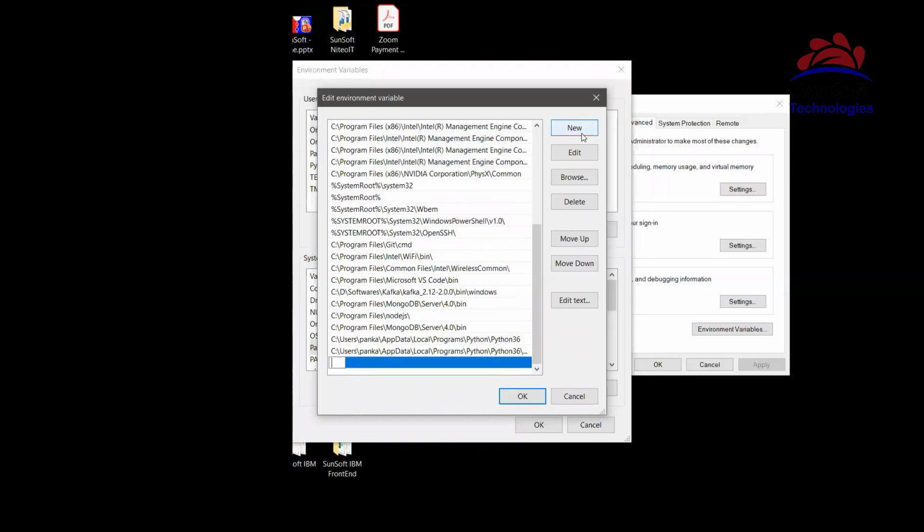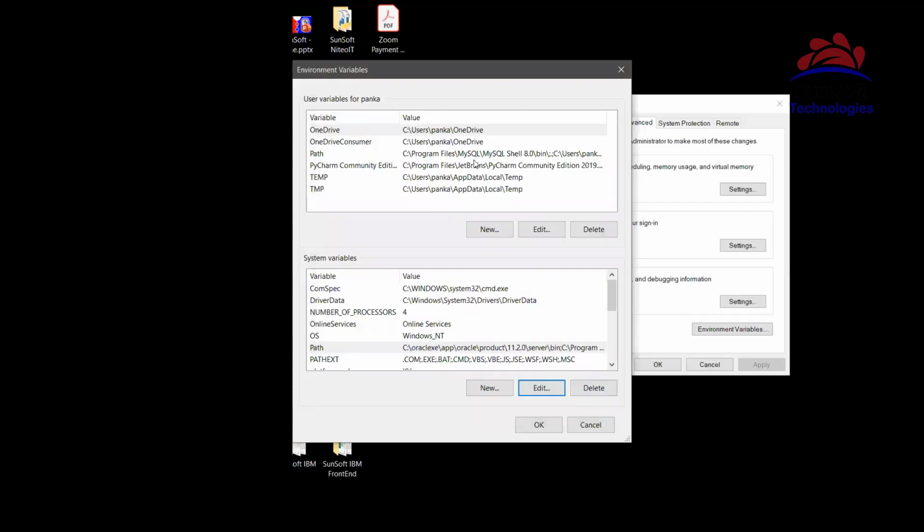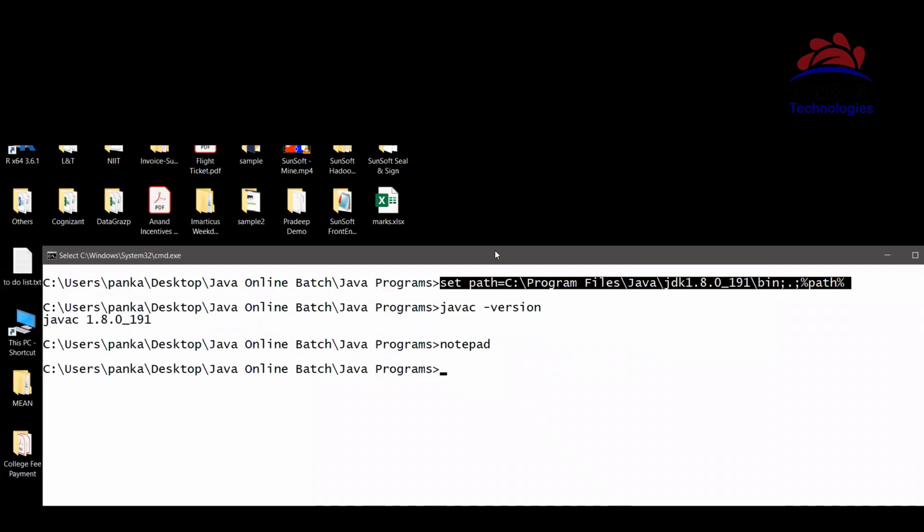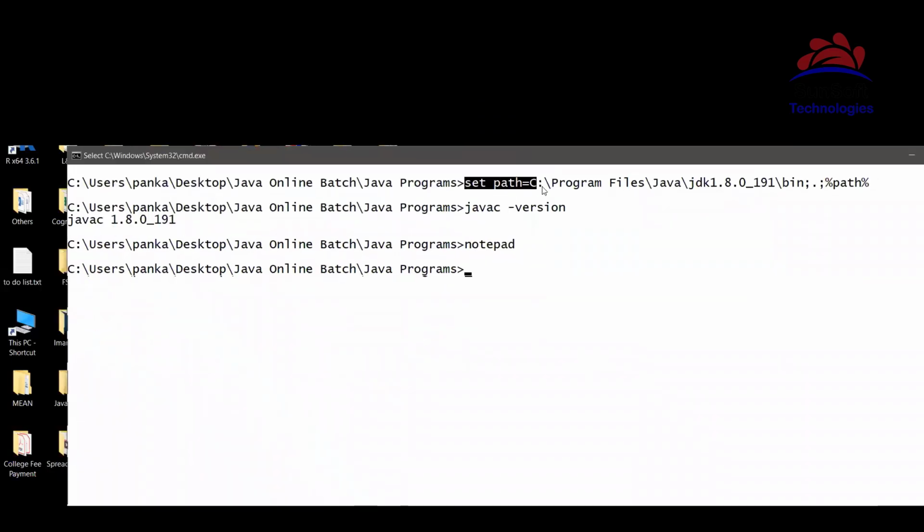So we can click on New here, and here we can paste that particular path. I'm just pasting something which is not of use here, but this is how we can do it. So here I can paste that JDK bin path and click on OK. Then it will be added here in the path. After that, we can open a new DOS prompt, and there you can check by typing javac. You have to open a new DOS prompt after setting the environment variables, not the existing prompt. So open a new command prompt, then you can try. So these are the two ways: set path here or setting in the environment variables.